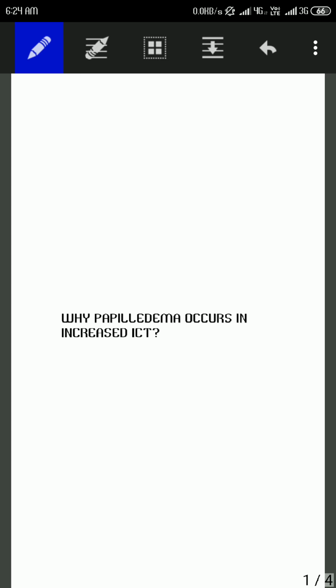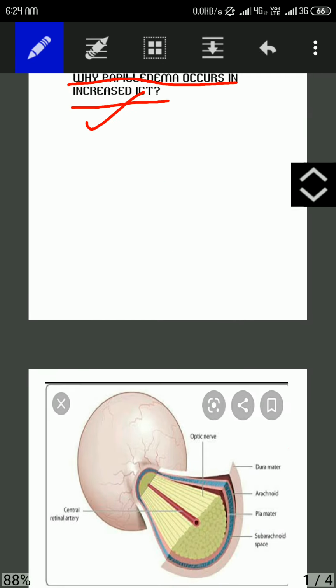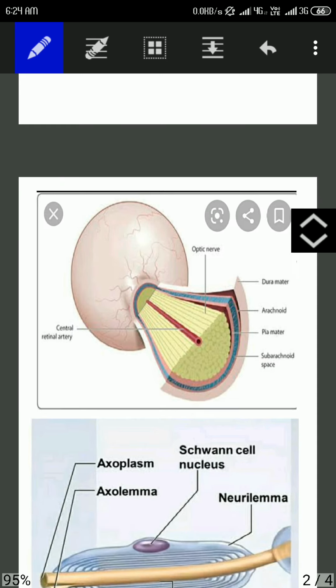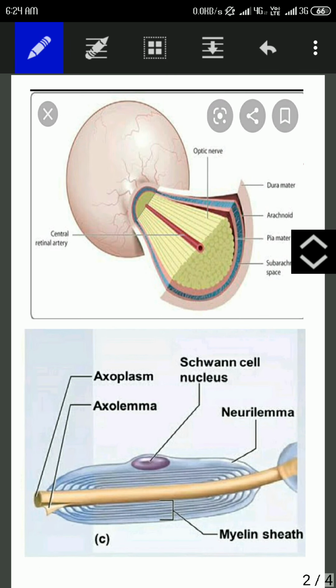Hello guys, today we are going to see why papilledema occurs in case of increased intracranial tension. Papilledema refers to optic disc swelling, whereas increased intracranial tension means rise in CSF pressure. First, let's see how optic nerve differs from other nerves.